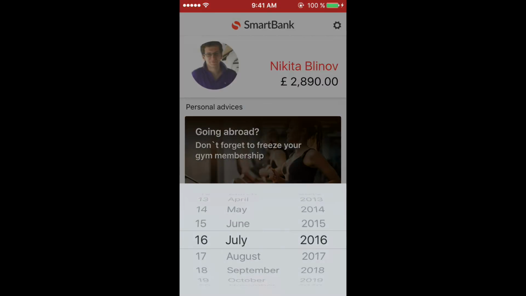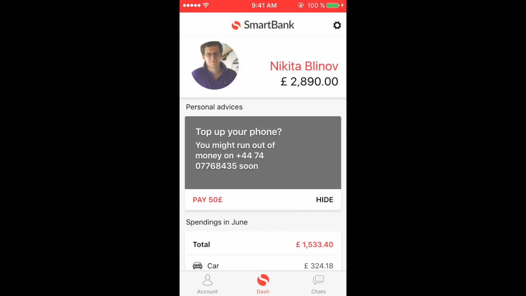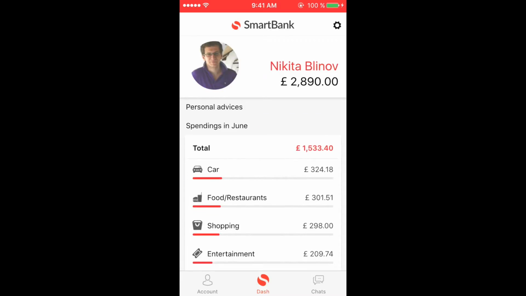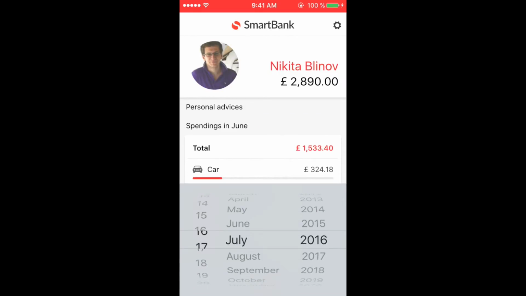Several days ago, I ran out of money on my mobile phone balance. That was unexpected for me, and I was left without a connection. But my bank could expect it, as long as I usually pay for it either with my credit card on the provider website or via mobile banking app. So it's not hard to predict when my account balance will be close to zero. So the bank could warn me, and it would be very helpful.